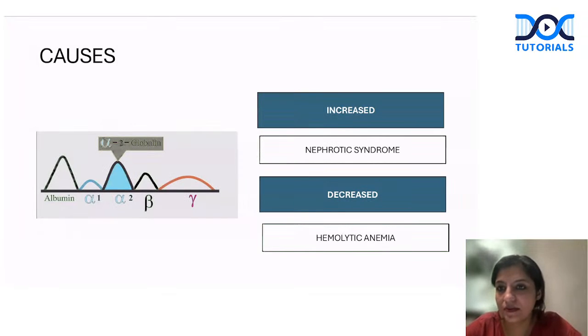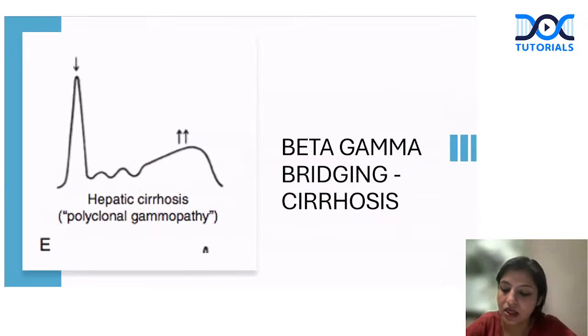Please remember, I'm giving you the question. So if alpha 2 macroglobulin is increased, you have to think of nephrotic syndrome. If it is decreased, always think of hemolytic anemia. Also in Wilson's disease, it will be decreased. Now, who will tell me this? So beta gamma bridging, we have already discussed this on my Insta recently. So this is very typically seen in cirrhosis.